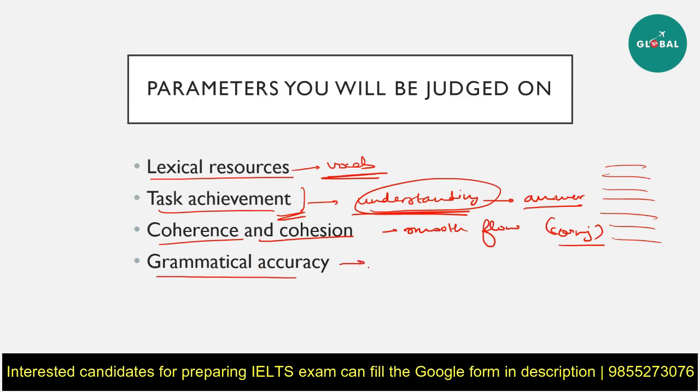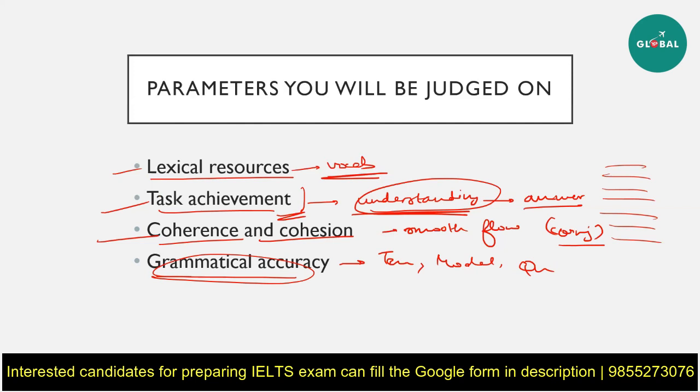This means that for IELTS, you have to make sure that you're using the correct tenses, you're using the correct modals, and you're also using the correct quantifiers, like the mistakes for much, more, less, fewer, these things. These should be very clear and you should be using them correctly. Grammatical accuracy is just as important as your vocab, your task achievement, and coherence and cohesion. So do spend some time revising your rules for tenses, quantifiers, articles, and other stuff.